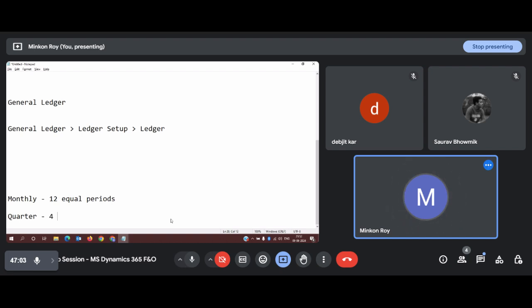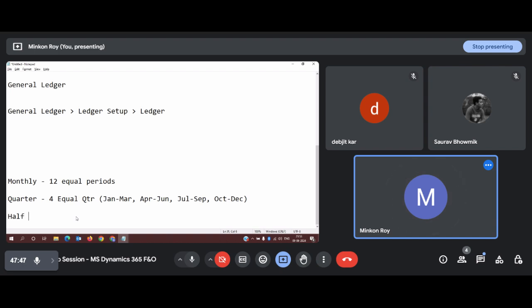Now, if it is quarterly, we all know we have 4 quarters in a year. So the period will be divided into 4 equal quarters. Like how it will be divided: January to March, April to June, July to September, October to December. So these are the 4 quarters: 1, 2, 3, and 4. In either case, whichever duration you select, the system will accordingly break the periods in such a way that it will be divided accordingly.